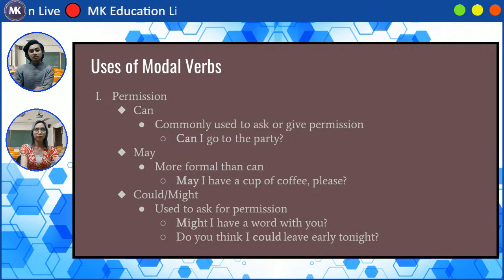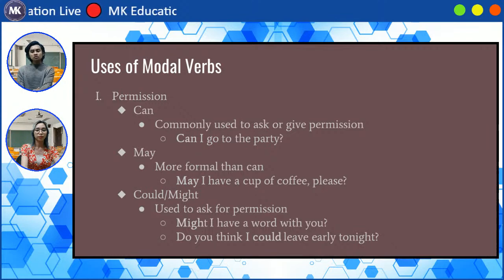So an example of this is, can I go to the party? So you're asking this to your friend who's having a party, and you want to ask if you can join them. So that's when you can use the word can. But if you're talking to someone higher than you in position, like maybe your teacher, a boss, or your parents, you can use the more formal may. So, for example, if you're talking to a host, someone who invited you into their house, you can ask, may I have a cup of coffee, please?